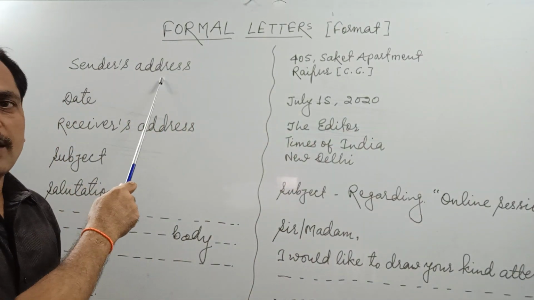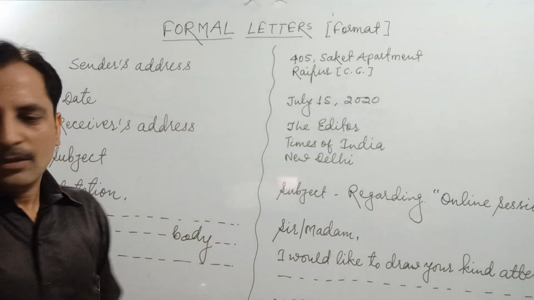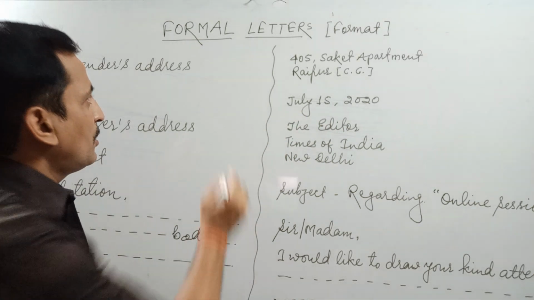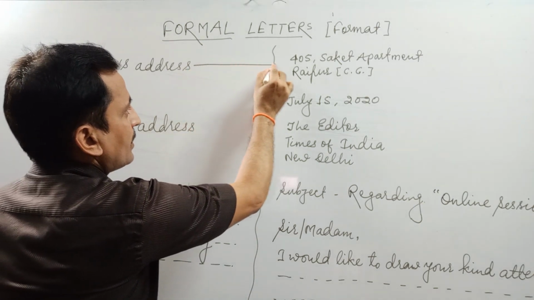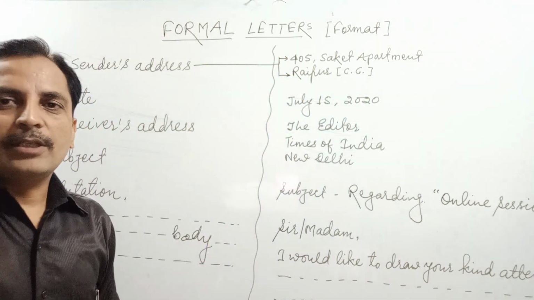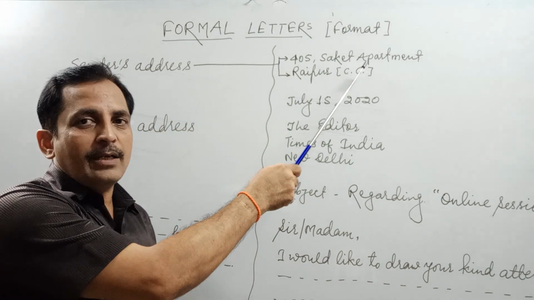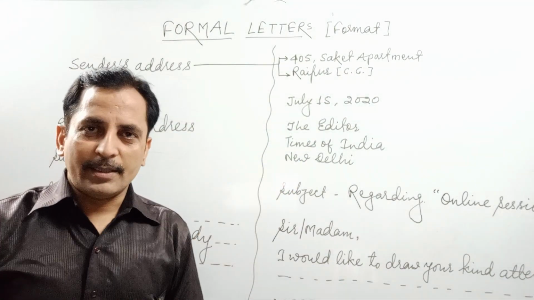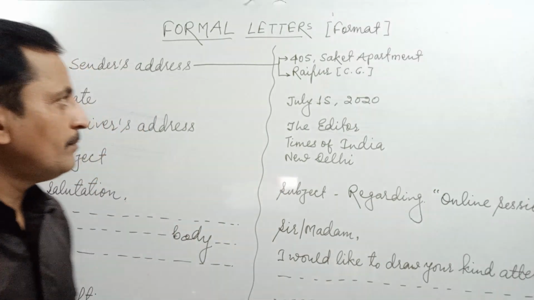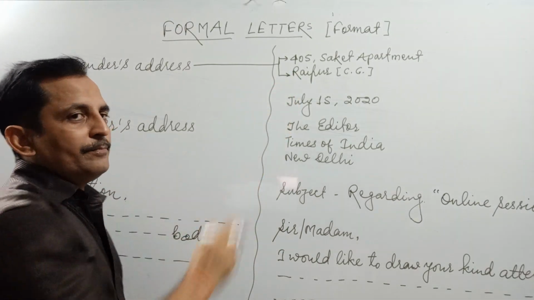Starting with the sender's address. Here I have given one example. You have to mind one thing here, that the sender's address should not possess more than 2 lines. So the sender's address should go in 2 lines only. First line for the local address and second the name of the place. No third line is required for the sender's address. You have to maintain a little space, then the date.